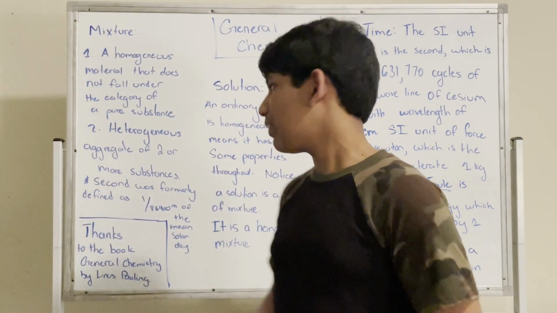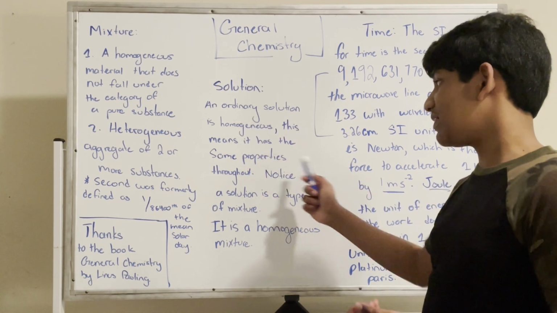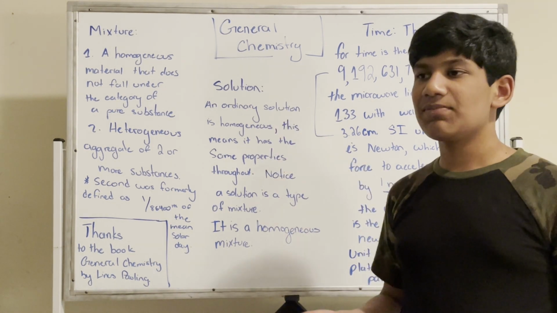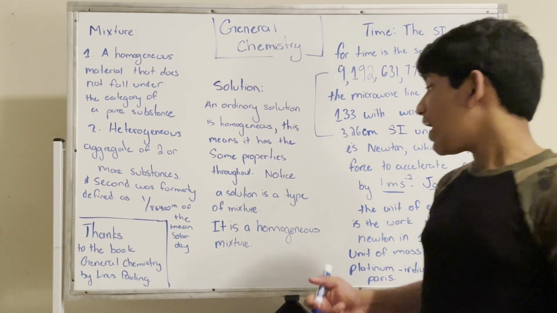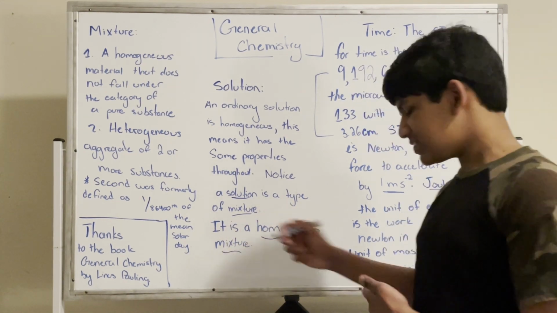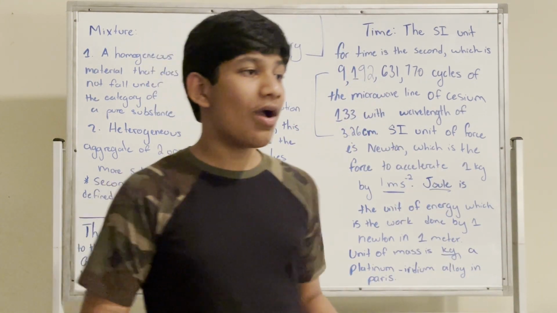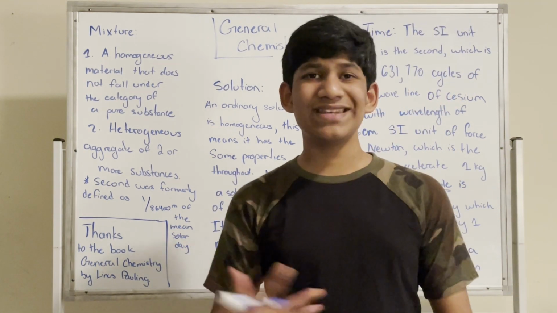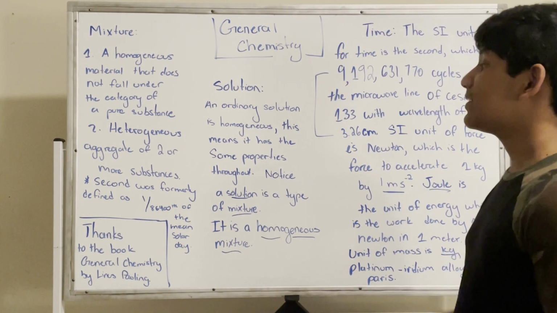Okay, so continuing. As I just said, an ordinary solution is homogeneous, and this means it has the same properties throughout. And a solution is a type of mixture. So the solution itself is pretty much just a combination of two or more things that are homogeneous. Now, over here we said a solution is a type of mixture. It's a homogeneous mixture. Now, what does this imply? This implies that a mixture doesn't always have to be homogeneous, because if it always had to be homogeneous, then we could say that a solution and a mixture are synonyms of each other. But that's not the case, because a mixture is not a synonym of a solution.